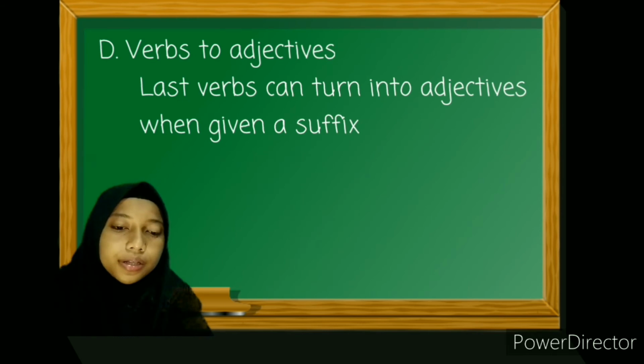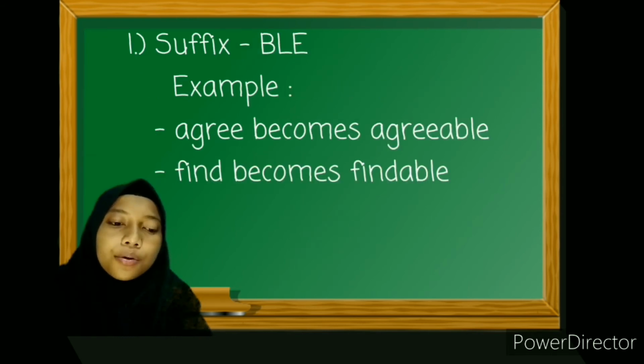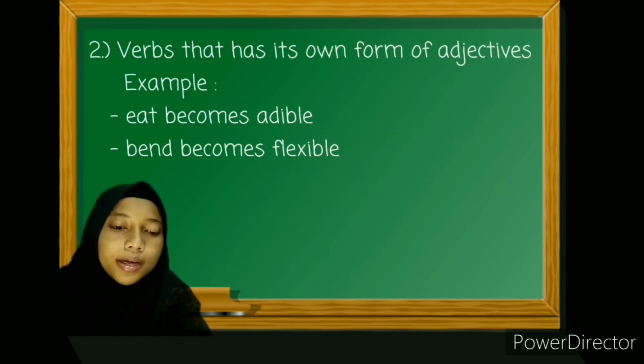D. Verbs to adjectives. Verbs can turn into adjectives when given a suffix. 1. Suffix able and ible. For example, agree becomes agreeable, find becomes findable. 2. Verbs that have their own form of adjective. For example, eat becomes edible, bend becomes flexible.